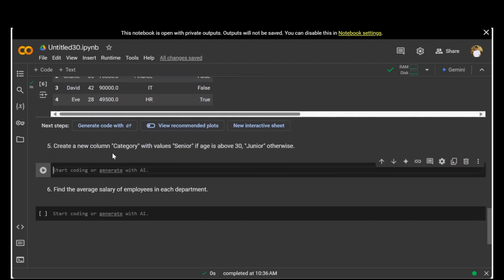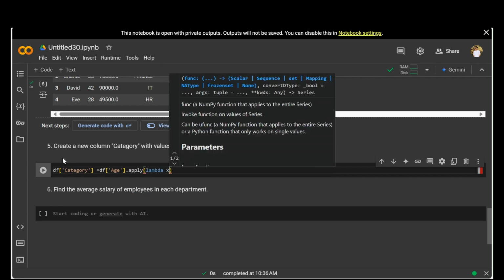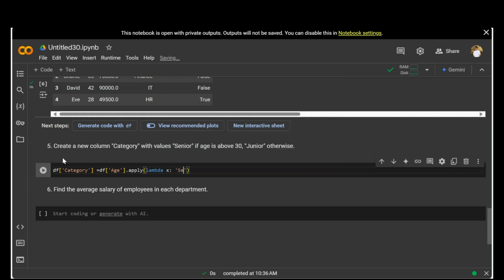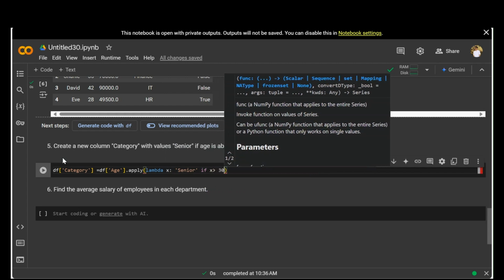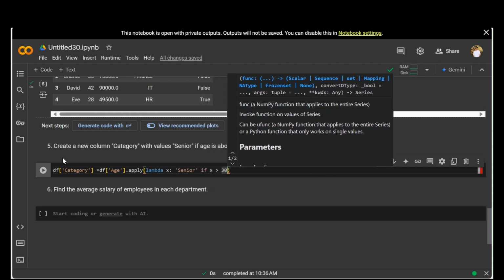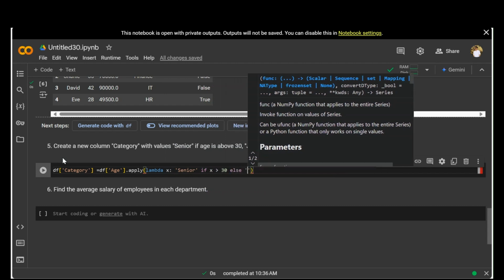That is, we need to create a new column called category with value senior if age is above 30, junior otherwise. Okay, so this is also not a pretty tough one. We can create a new column. So df of category, let's say, is equal to df of age dot apply. We'll be using the lambda function. Lambda of x: senior, and what is the condition? If x greater than 30, else junior.